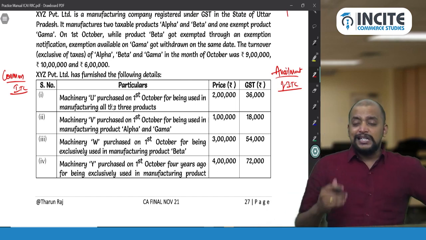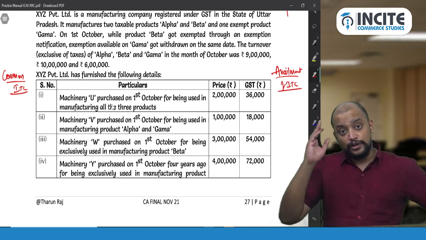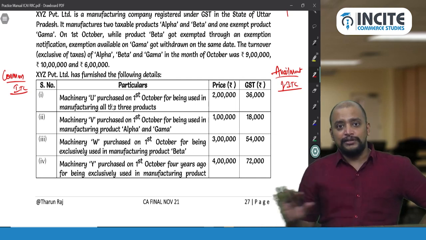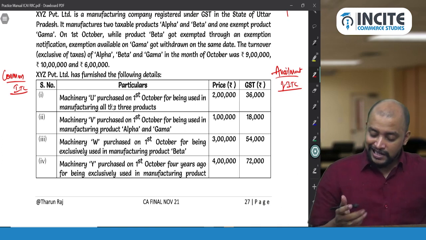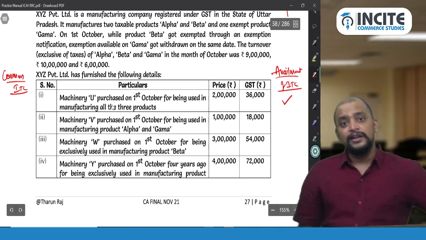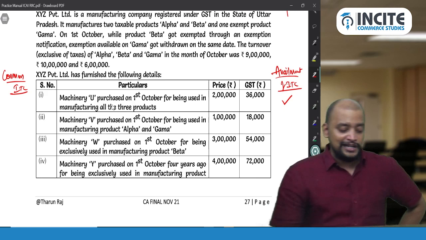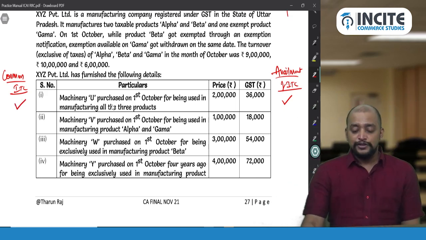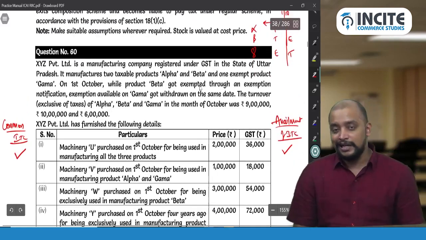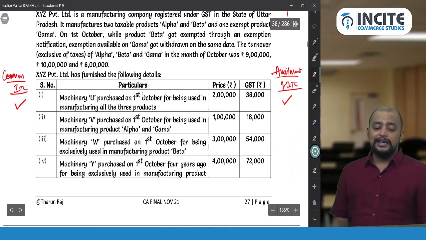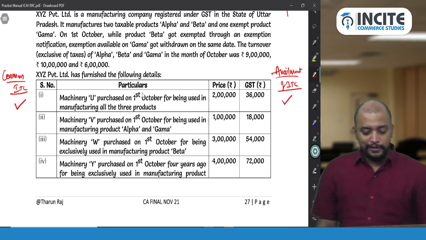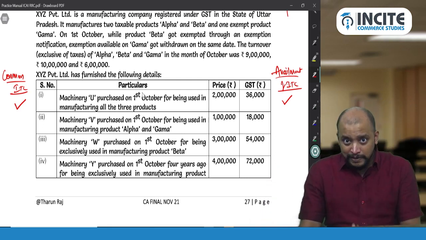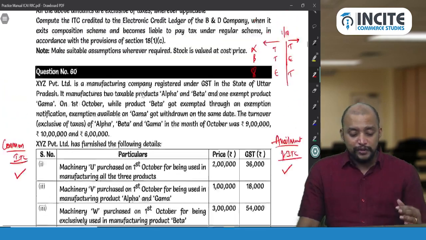First, machinery U purchased on 1st October, so this month only, for being used in manufacture of all the 3 products. Can we take ITC? Yes, you can take ITC. Will it come in the common credit? Yes, it will, because it is used for all 3, both taxable and exempted. Then next, machinery V purchased on 1st October for being used in manufacture of product alpha and gamma.